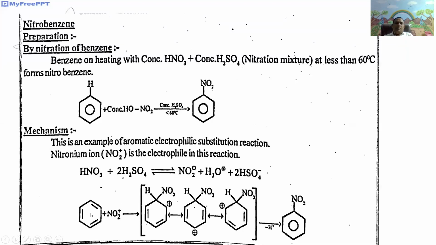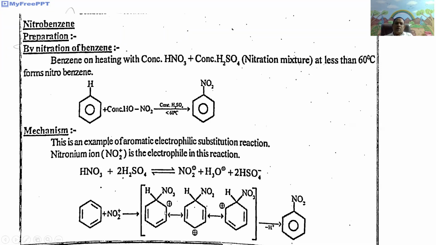Here in the benzene nucleus, benzene undergoes electrophilic substitution. The pi bonded electrons are polarized towards a carbon. This carbon gets negative charge, this carbon gets positive charge. This NO2 plus ion attacks the negative end of the carbon atom. Then it gives rise to nitro substituted benzene. Then this ortho carbon gets positive charge.